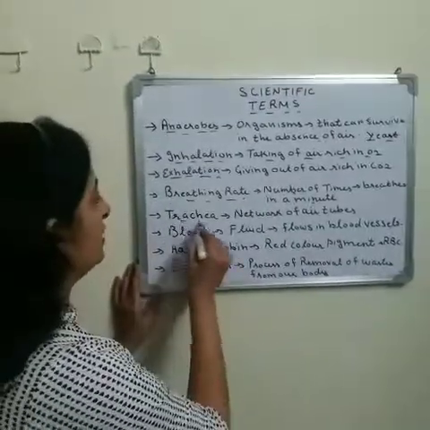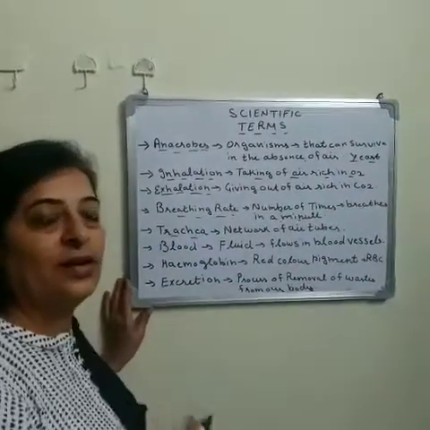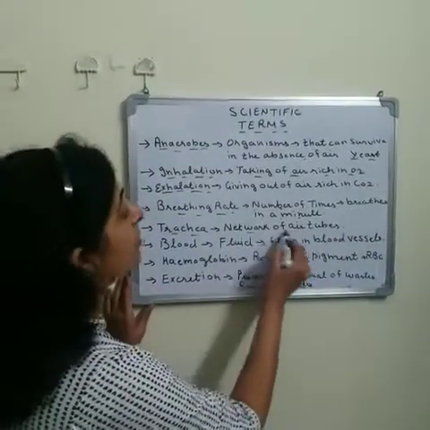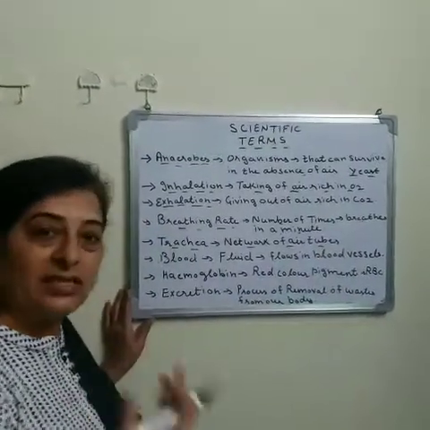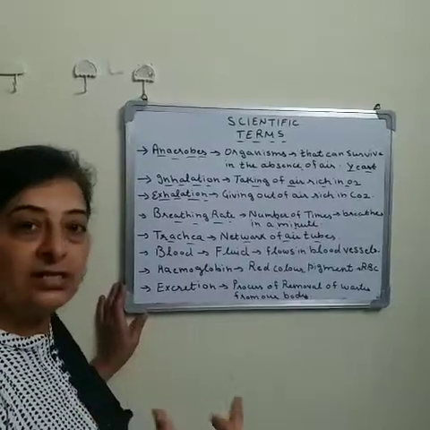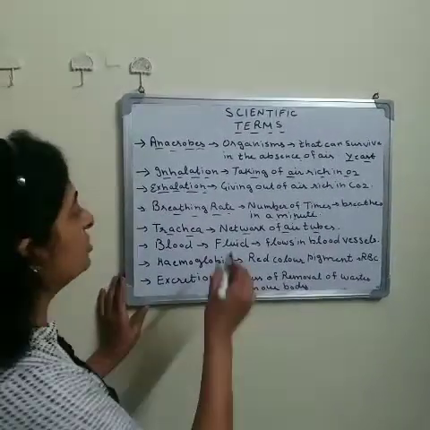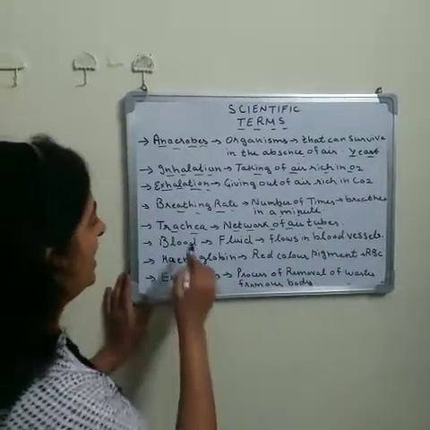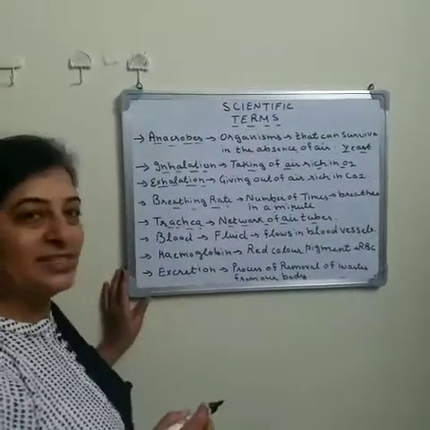Okay, so next one is your trachea. This word trachea is mainly related with the insect. Insects have a network of air tubes, and these air tubes help to absorb the oxygen. So this network of air tubes in the insects is known as trachea. So it is clear to you.